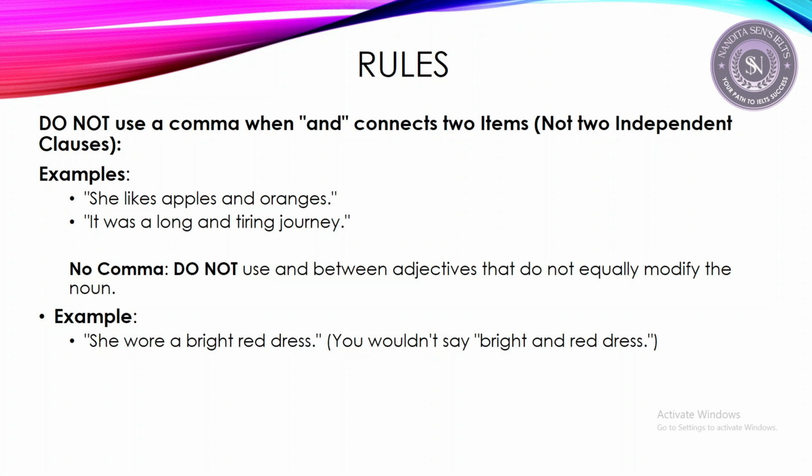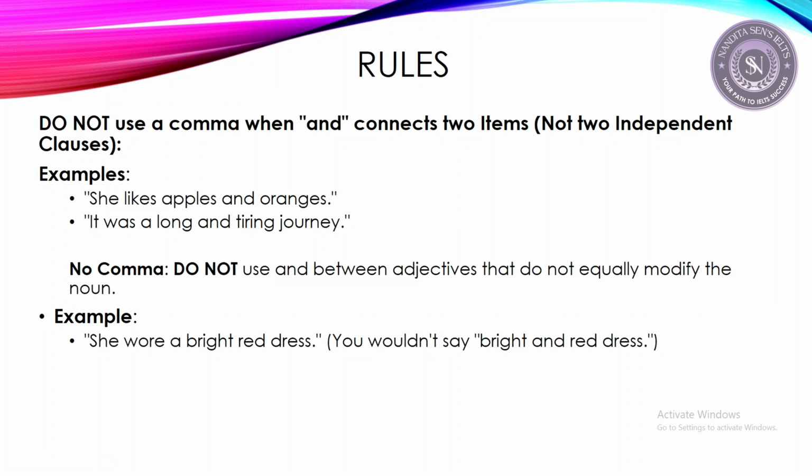But if I'm connecting two independent clauses, then I need to add a comma before and. Clear? For example, she likes apples and oranges. I don't need to add a comma here because I'm connecting two nouns. Similarly, it was a long and tiring journey. Here I'm connecting two adjectives, long and tiring. How was the journey? The journey was long and tiring. So these are two adjectives, and I don't need to use a comma before and.